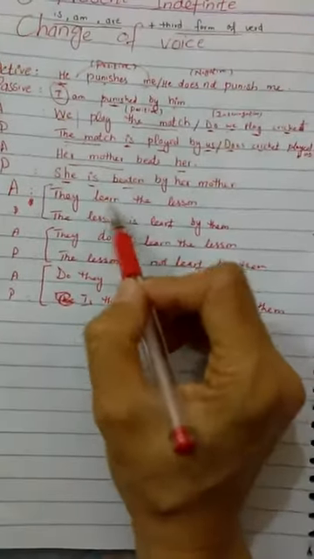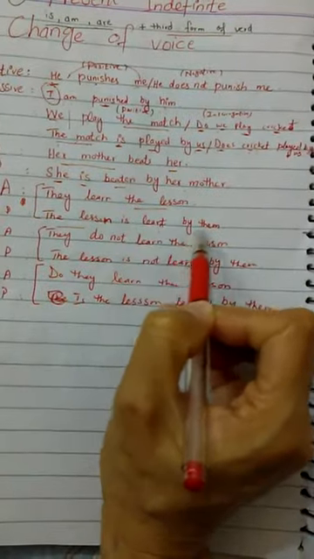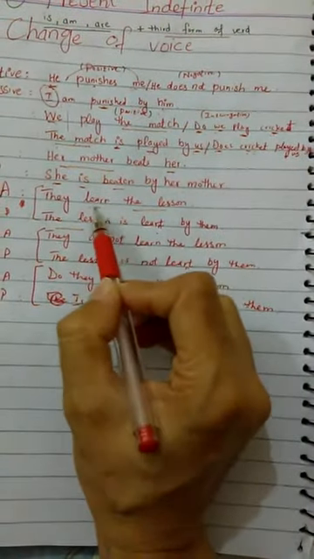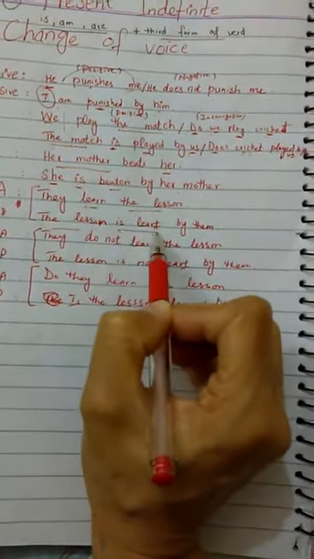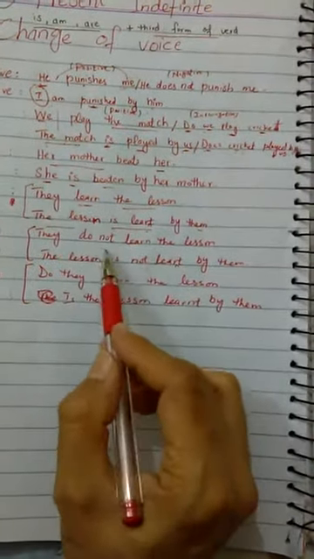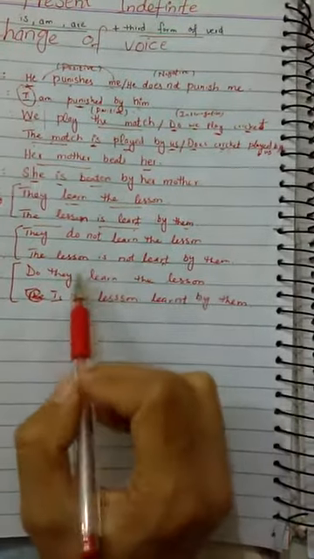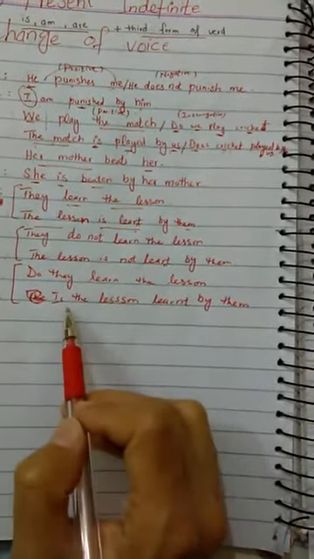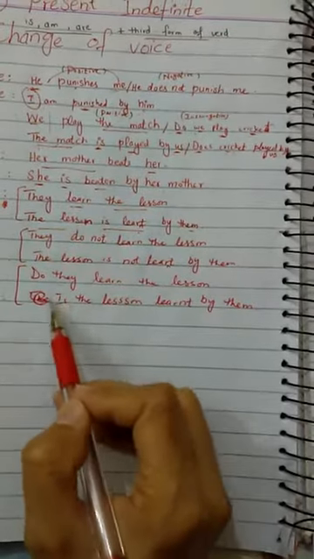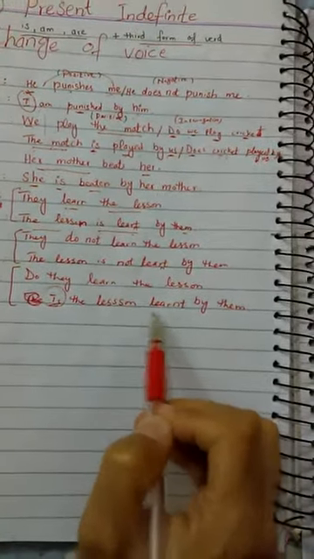Okay, they learn the lesson. The lesson is learnt by them. Learn will be changed into learned, the lesson is learned by, they will be changed into them. They do not learn the lesson, the lesson is not learned by them. Do they learn the lesson? Okay, we have to use the helping verb at the start. Is the lesson learnt by them?